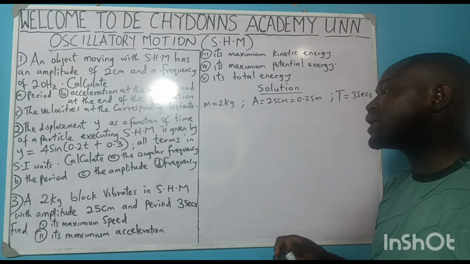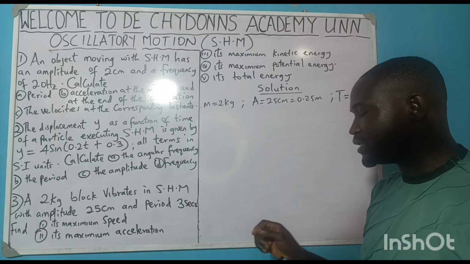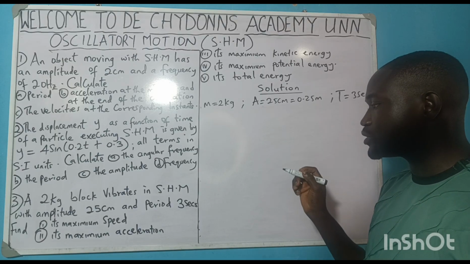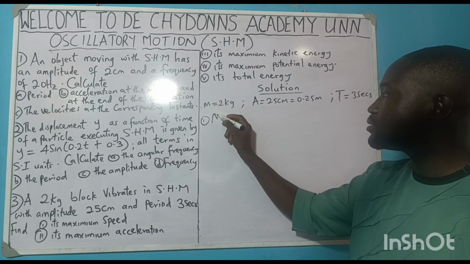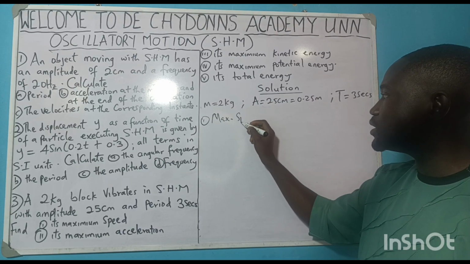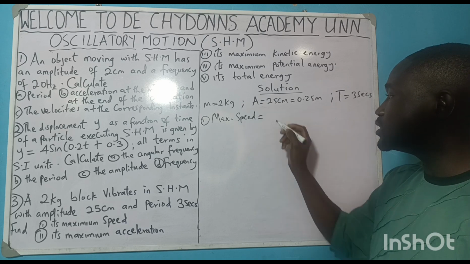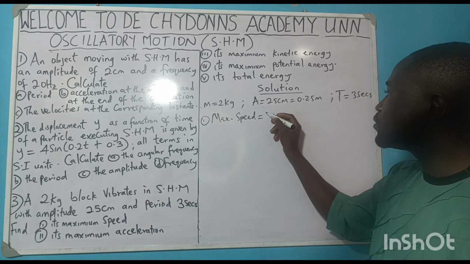So for me to get my maximum speed, maximum speed is equal to what? WA.